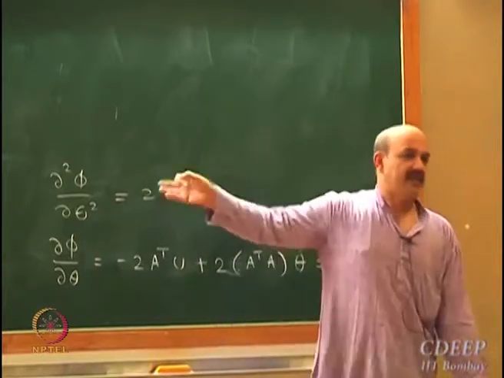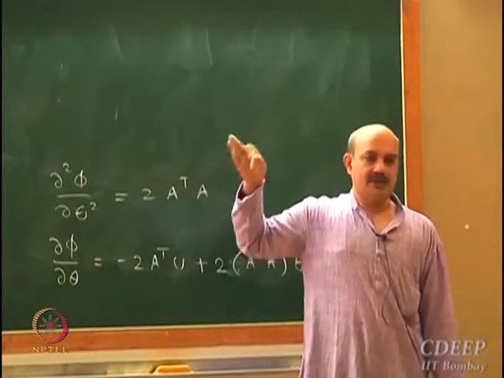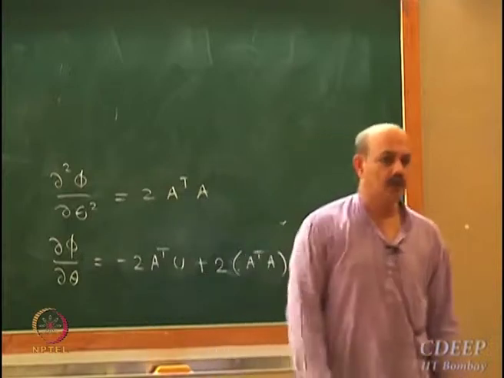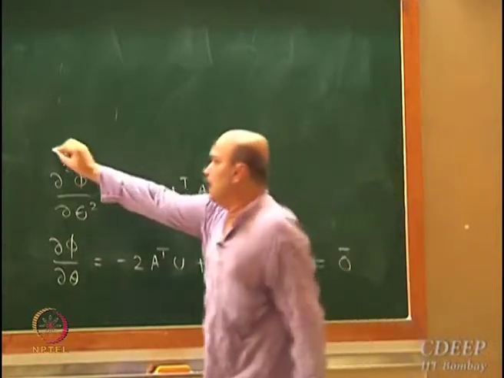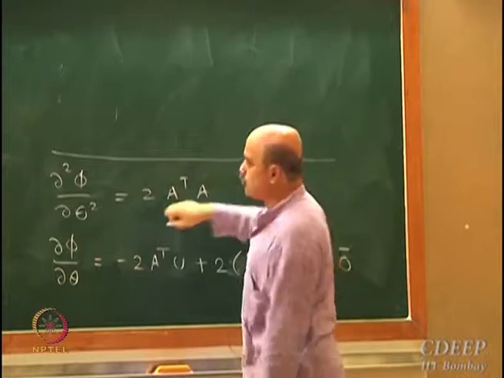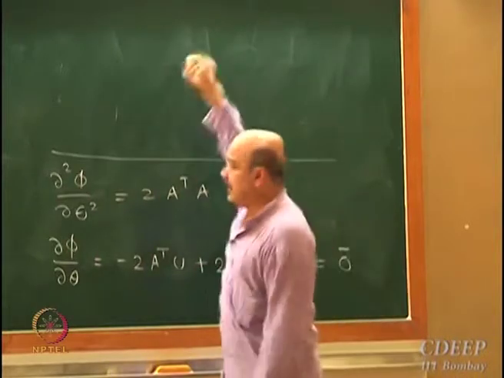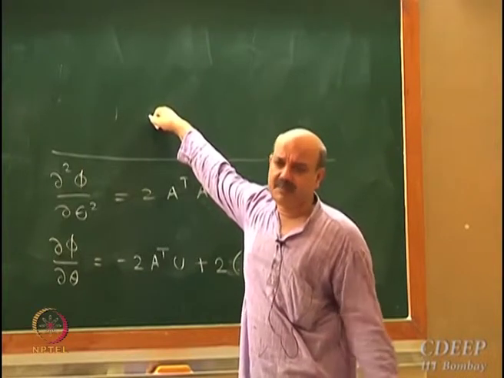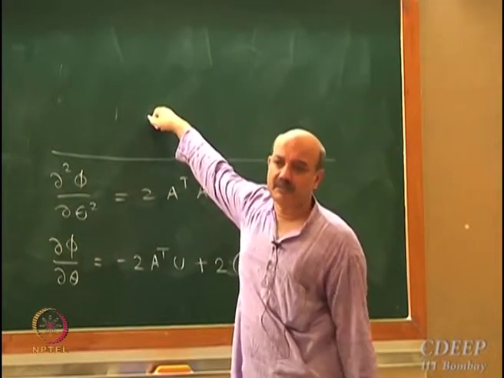In fact, this is the linear equation. You can show that this minimum is not just local, this is the global minimum for a linear set of equations. We reach the global minimum. Now my task is to show that A transpose A is a positive definite symmetric matrix. It is very straightforward.